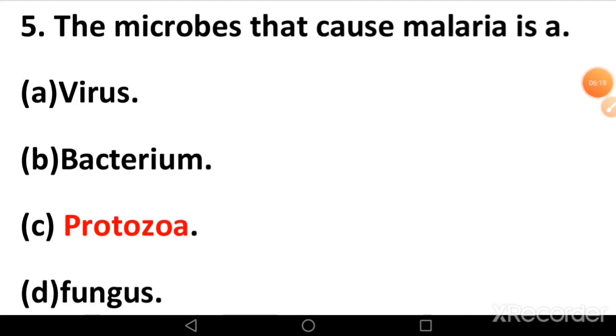Now fifth MCQ, the microbes that cause malaria is option A virus, option B bacterium, option C protozoa, and option D fungus. Here option A, B, C and D are type of microbes from which protozoa cause malaria.